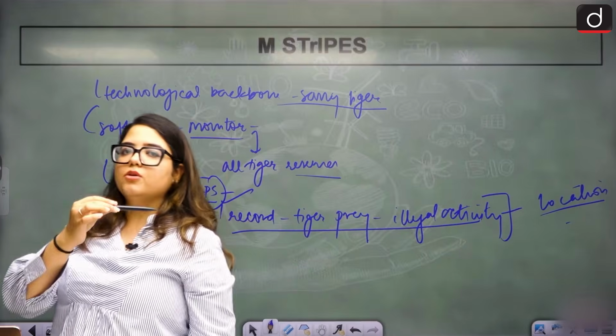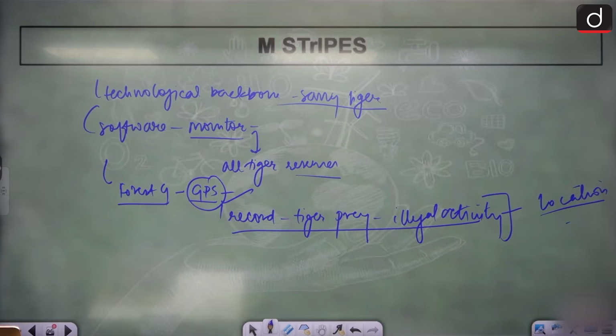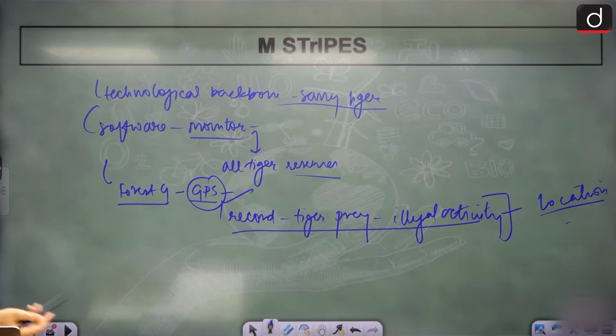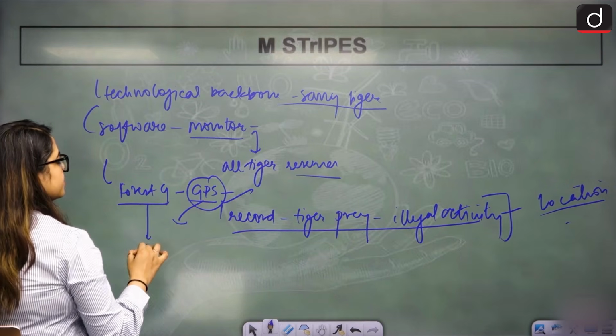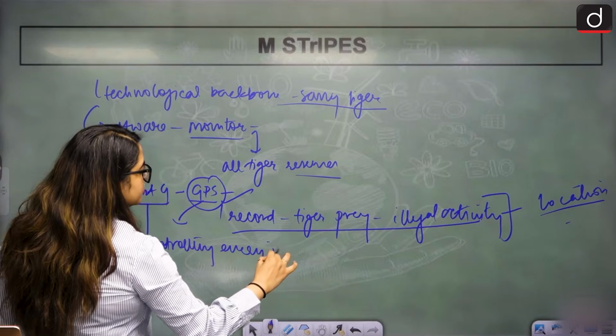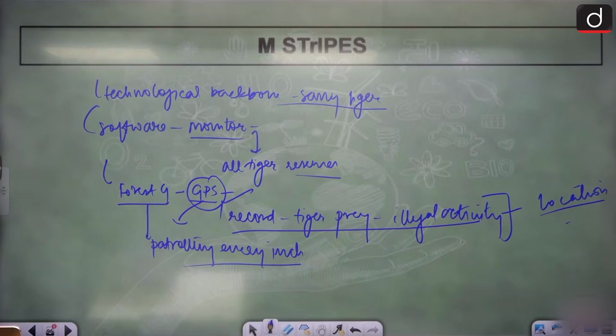Immediately they see the location and they reach. Right? This is intensive protection. Every square inch of the reserve is patrolled. You can track guards also. This will also be used to track guards whether they are patrolling every inch or not. So this is very intense protection. They'll give all India estimation also for ecological status, right? Clear? This is M-Stripes software.